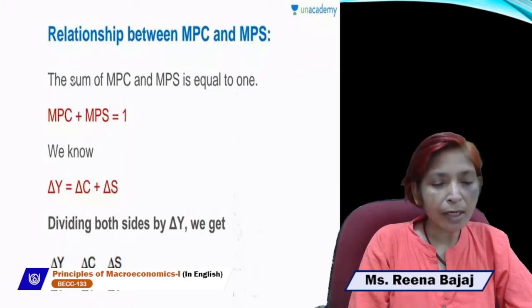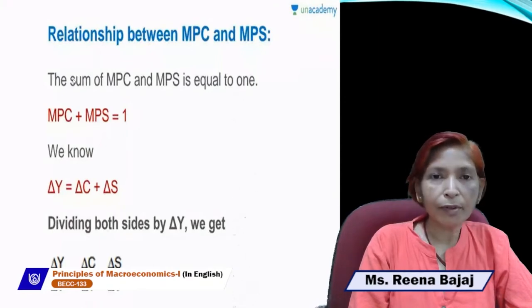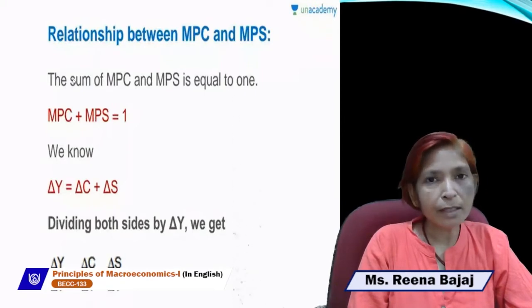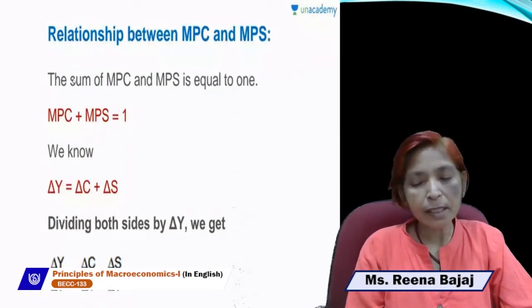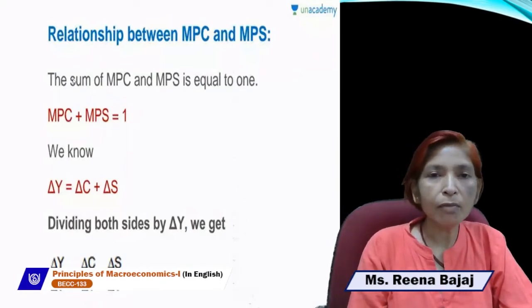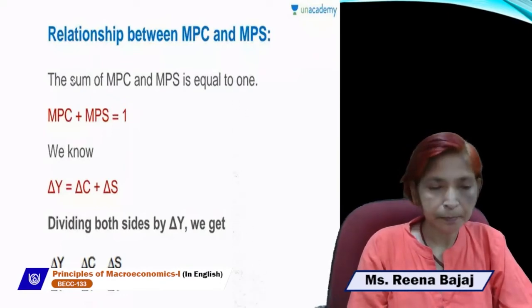So in place of delta C upon delta Y, we can write MPC, and delta S upon delta Y is the formula of MPS. We can write MPS in its place. So here 1 is equal to MPC plus MPS. In this way, we can prove that the summation of MPC and MPS always remains equal to 1.